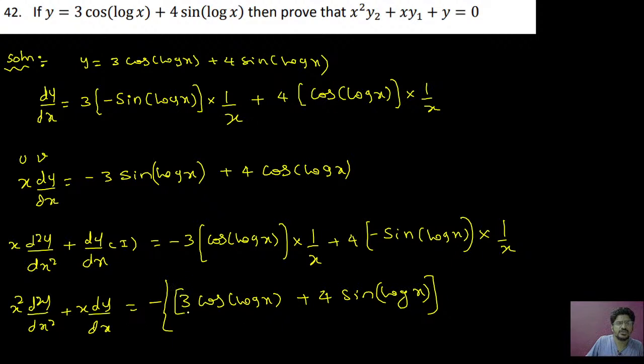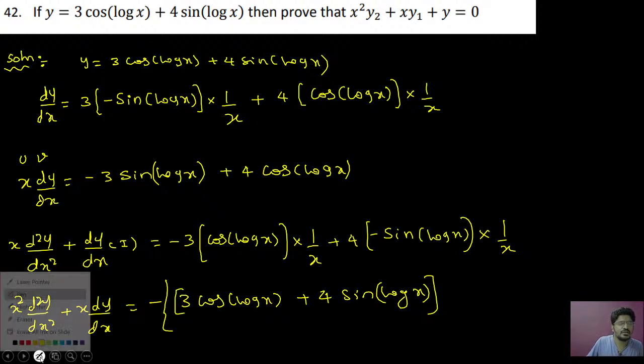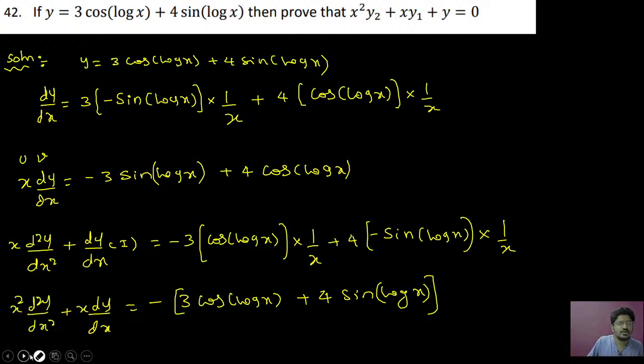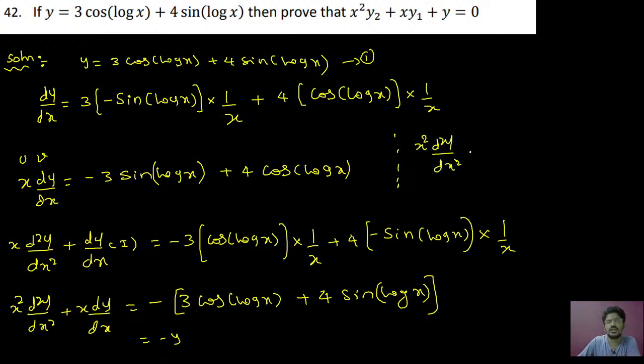So now from this you can just see, this is going to be y from equation 1. From equation 1 this will be y. So therefore minus y, if I take on LHS, you can write it here as minus y. So your answer will be x square d square y by dx square plus x into dy by dx plus y equal to 0. So that is your required answer.